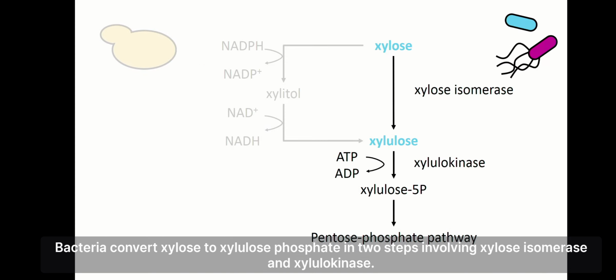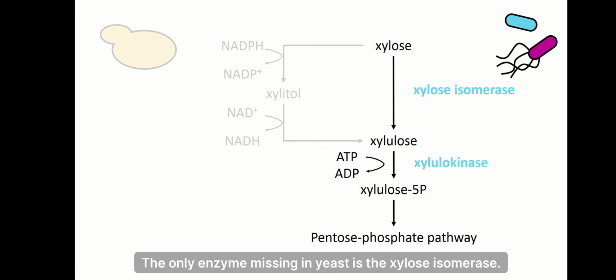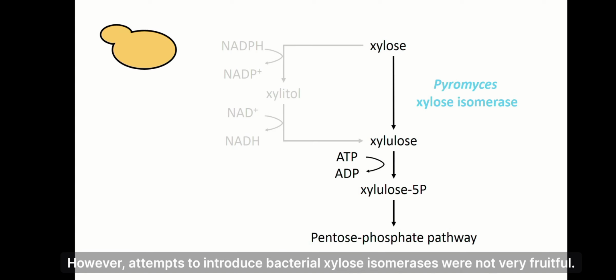Bacteria convert xylose to xylulose phosphate in two steps involving xylose isomerase and xylulokinase. This would also be the preferred pathway for yeast. The only enzyme missing in yeast is the xylose isomerase. However, attempts to introduce bacterial xylose isomerases were not very fruitful.